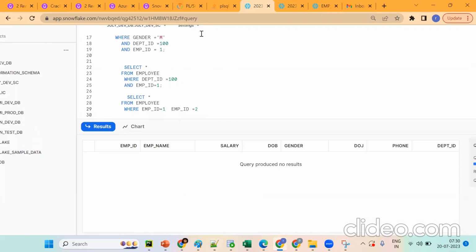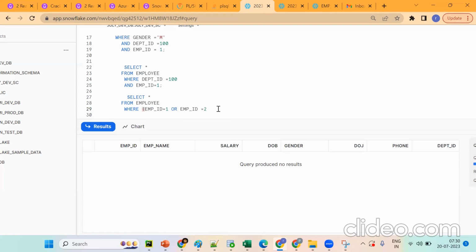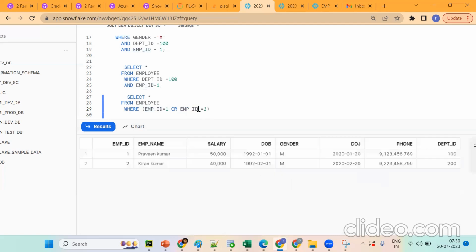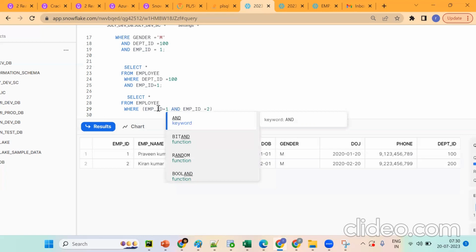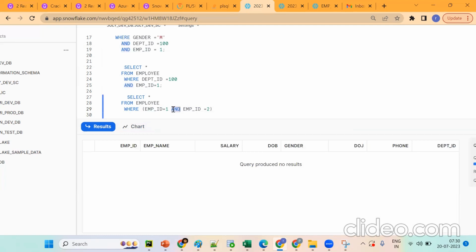We have one more thing, that is the OR condition. See, employee ID equal to 1 OR employee ID equal to 2. It will pick either this value or this value. When I put it like this, it gives either 1 or 2. Suppose I put AND, tell me, does it work? For one record we are expecting 1 and 2, so the condition will fail.